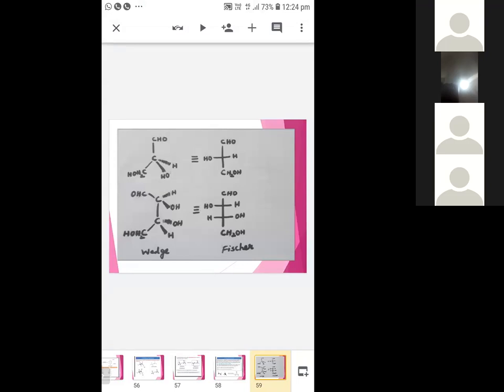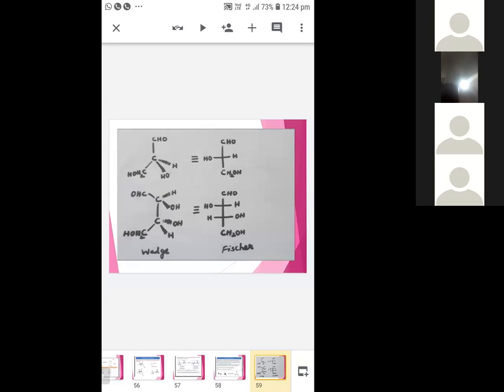Okay, so a simple clue, you just remember, always take the groups in plane to represent the vertical line in Fisher projection, and the group represented by wedge formula can be represented as such on that side.